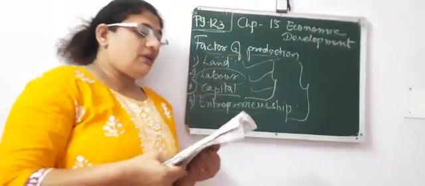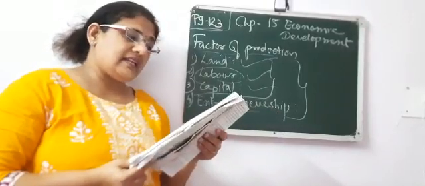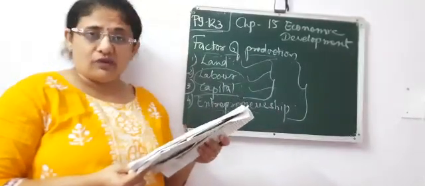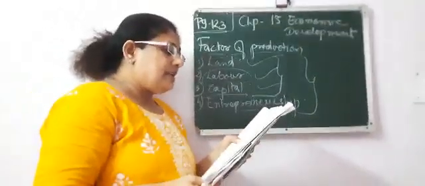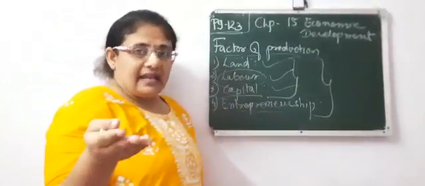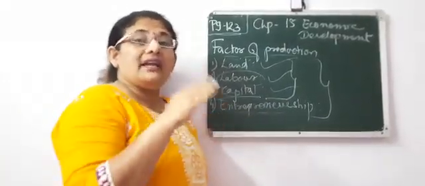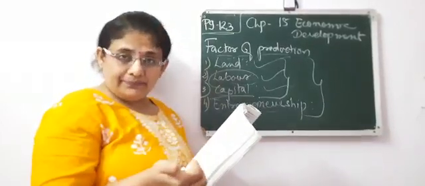Now, first what we are going to discuss is land. In the normal sense, land is the upper layer of the surface of the earth. But in terms of economics, land means different types of natural resources. We thought, say, this is land, but economically how is land useful for us? The land gives us water by rivers.